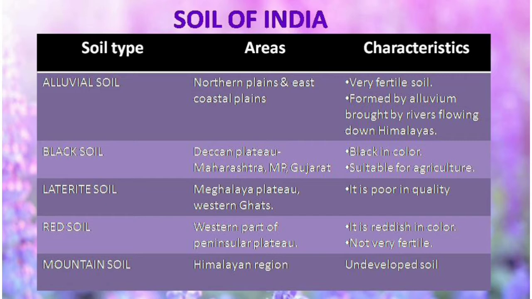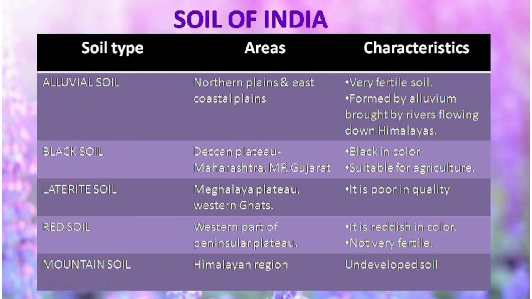How is it? The properties are, it is very fertile and it is formed with the alluvium that is brought by the rivers. Rivers are coming from Himalayas. They are bringing with them nutrients and alluvium, minerals. And then these are deposited in the plains. So this is the most fertile soil.